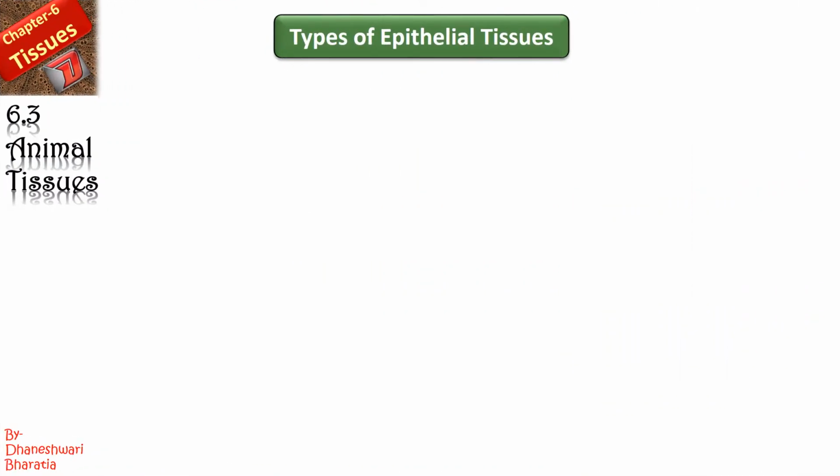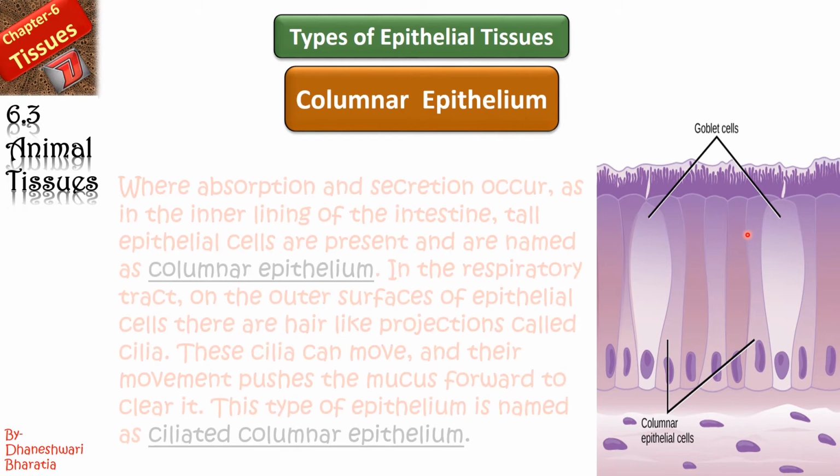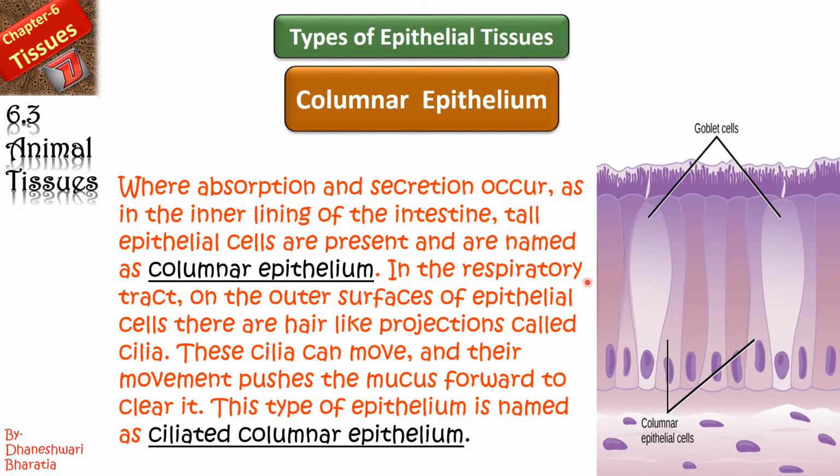The fourth type, columnar epithelium. बड़े बड़े खंबे जैसे देखो कॉलम शेप में, right? Along with that you can see that goblet cells are also present, okay, where absorption and secretion occur as in the inner lining of the intestine. Tall epithelial cells are present and are named as columnar epithelium.